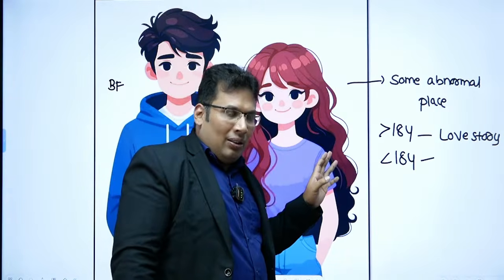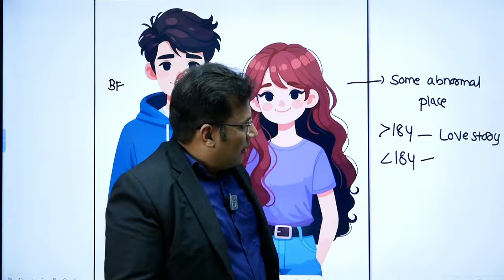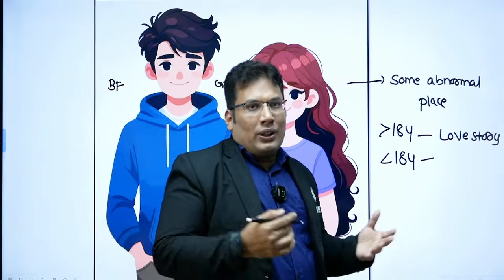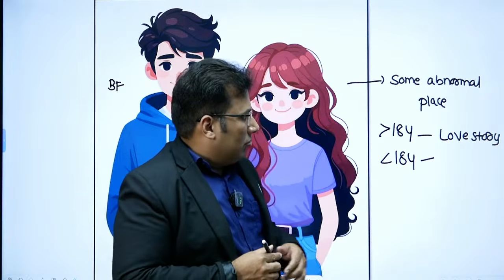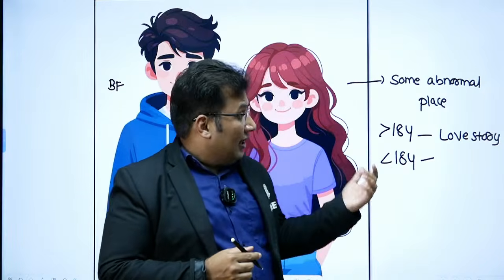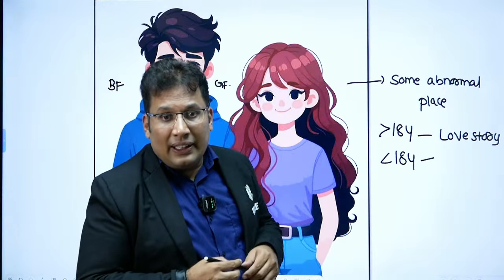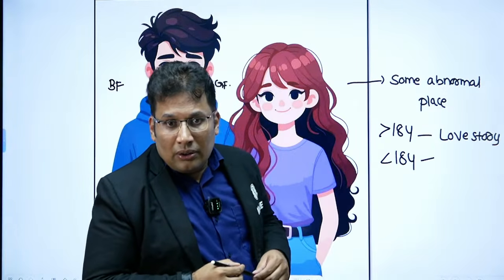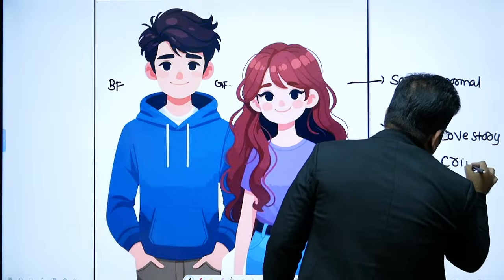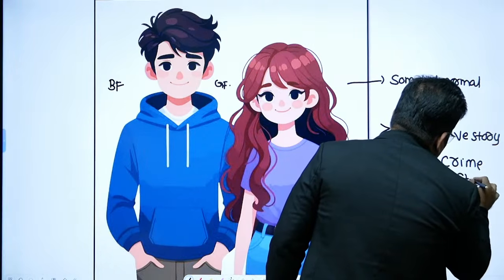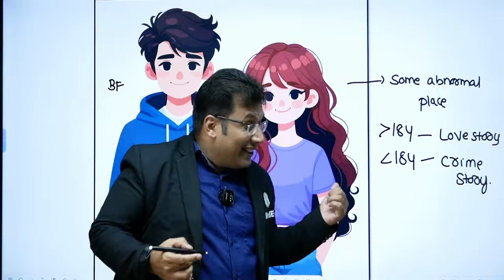Girlfriend and boyfriend, both were found in some abnormal space by the police. More than 18 years, love story, and less than 18 years, तो क्या हो सकता है? So less than 18 years, that is basically a crime story. Why is it a crime story? Can anyone tell me? Why is it a crime story less than 18 years?